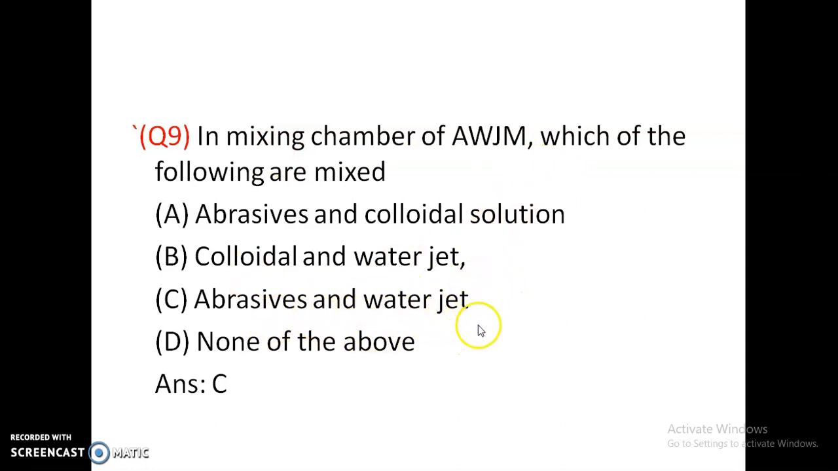Instead, in abrasive jet machining, abrasives and carrier gas are mixed. Here in abrasive water jet machining, abrasives are mixed with the water and made to impinge on the workpiece. That is called abrasive water jet machining, whereas in AJM, abrasives are mixed with the carrier gas. So option C is correct.